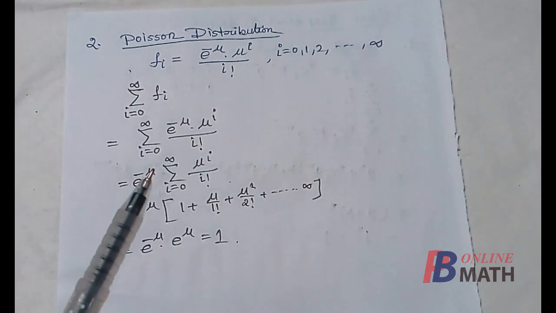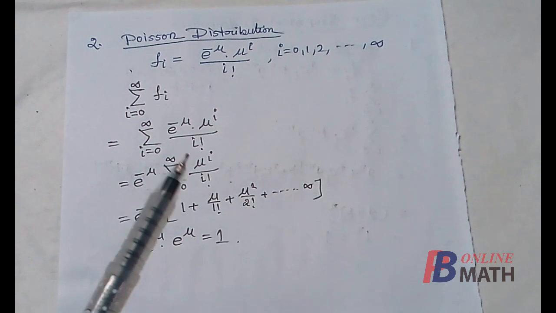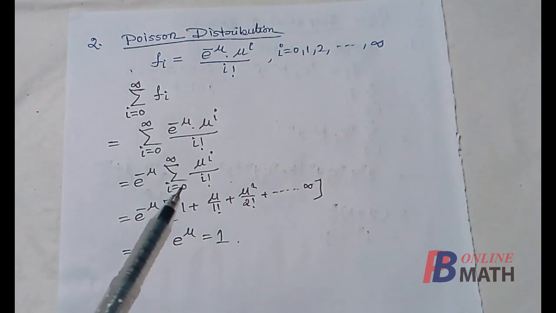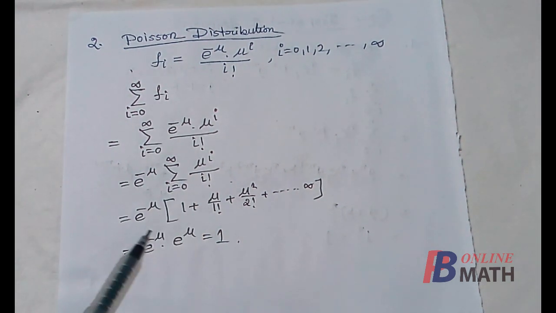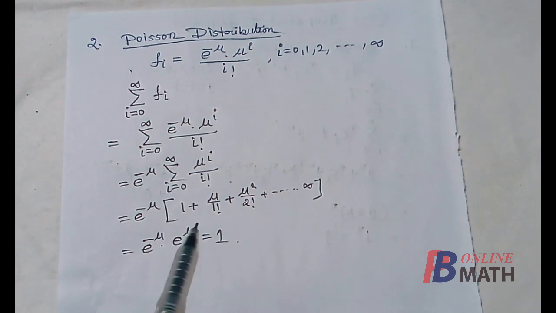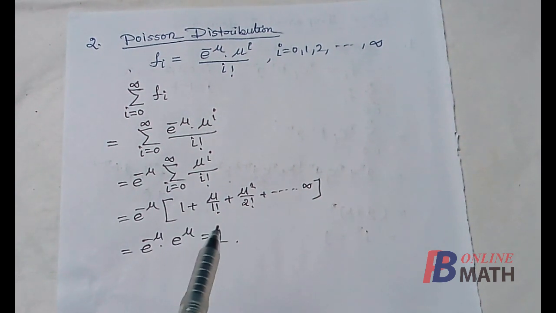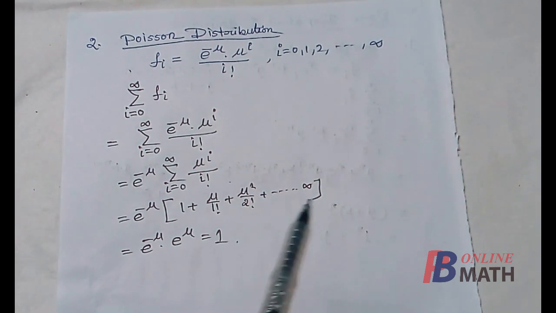Now replacing the value of Fi, we find that e to the power minus mu is independent of i, so we can take e to the power minus mu outside the summation. Next, we have to expand this series with respect to i. If we expand this series, the first term is 1, the second term is mu by 1 factorial, plus the next term is mu square by 2 factorial, up to infinity.